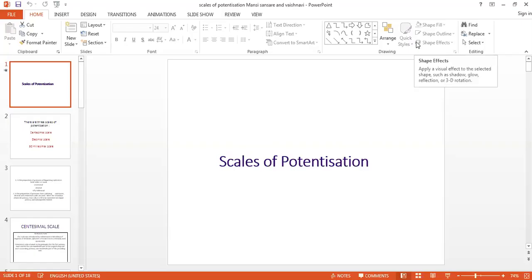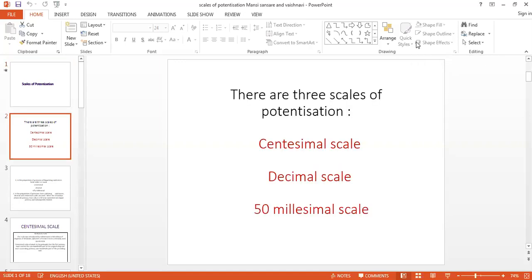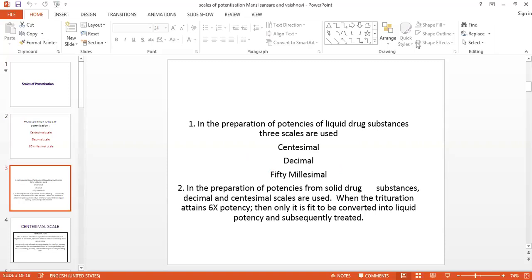Good morning, students. Today we will take a chapter on the different scales of preparation of drugs, or we can say the scales of potentization. There are three scales of potentization: centesimal scale, decimal scale, and 50 millesimal scale. In the preparation of liquid drug potencies, we can use the three scales: decimal, centesimal, and 50 millesimal scale. Or we can say that these are the scales of succussion.